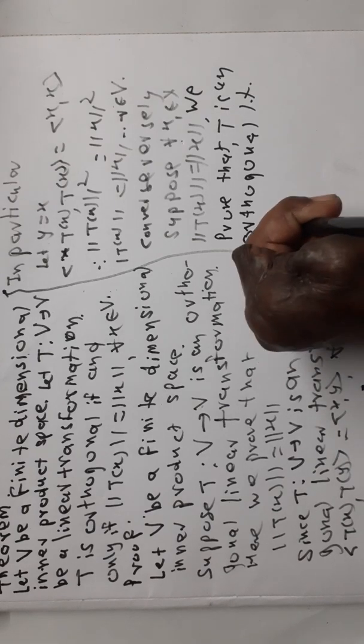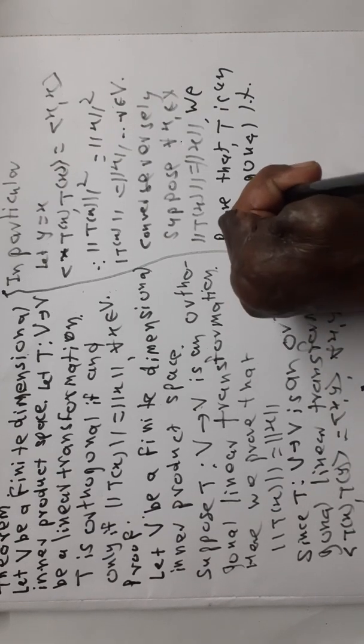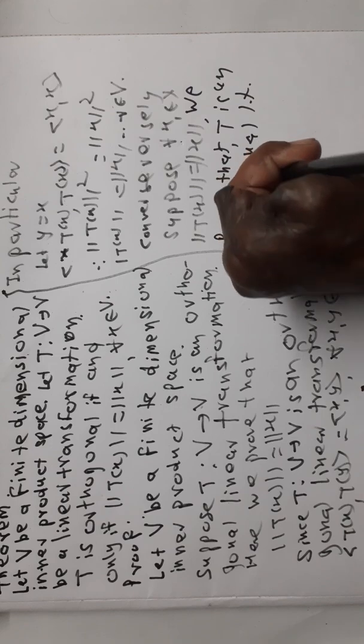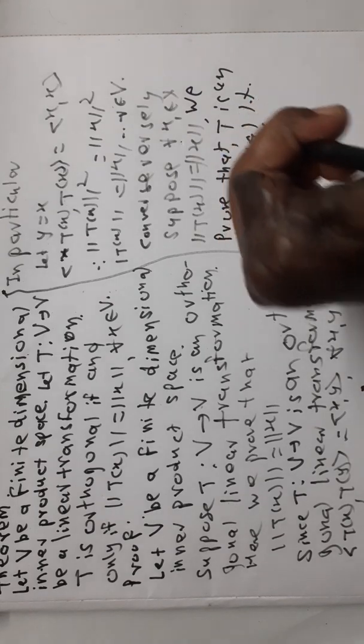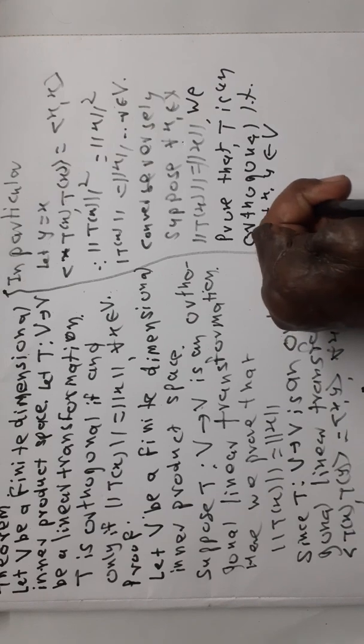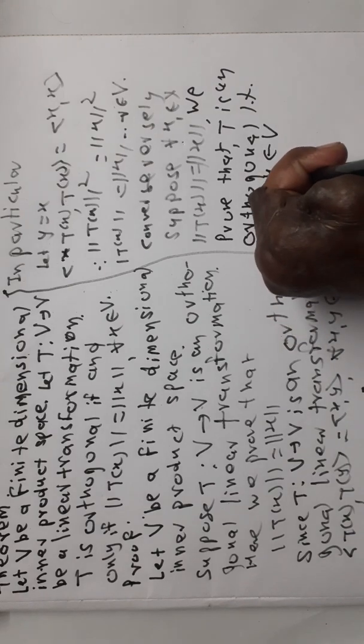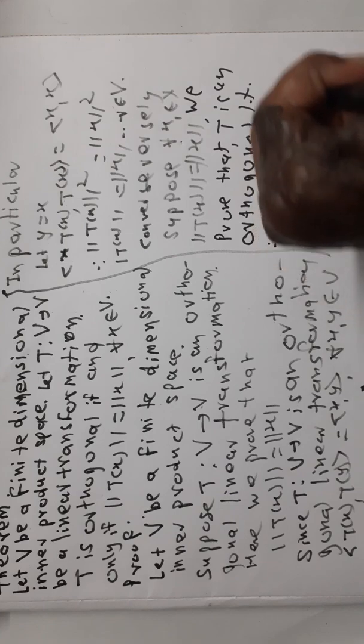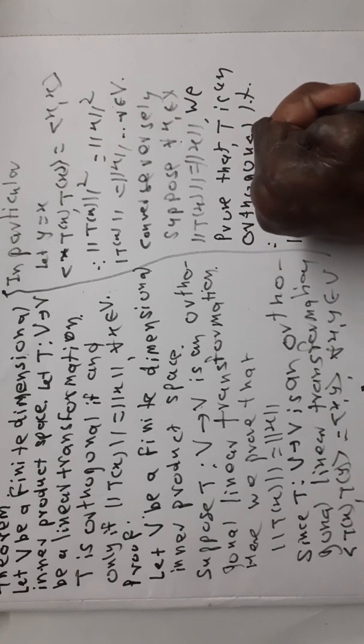Therefore, for all x, y belonging to V, norm of T of x plus y is equal to norm of x plus y.